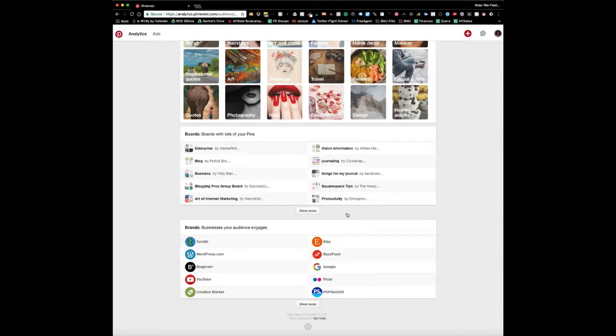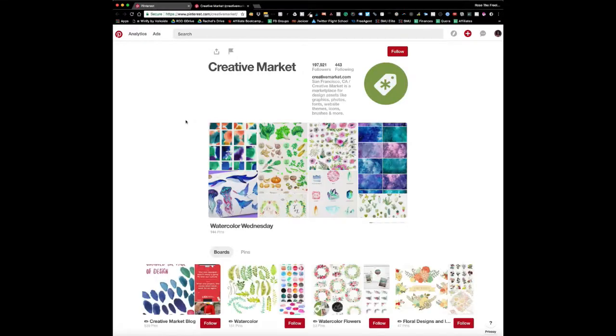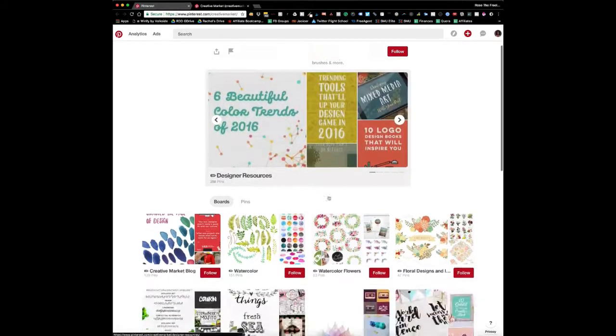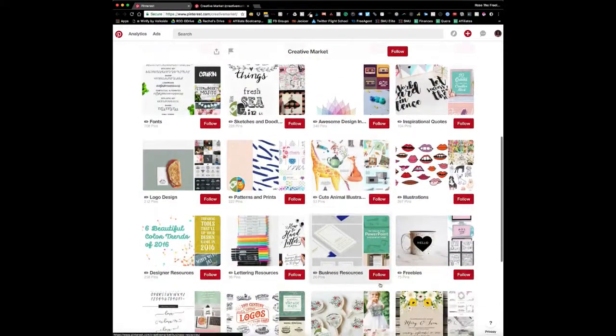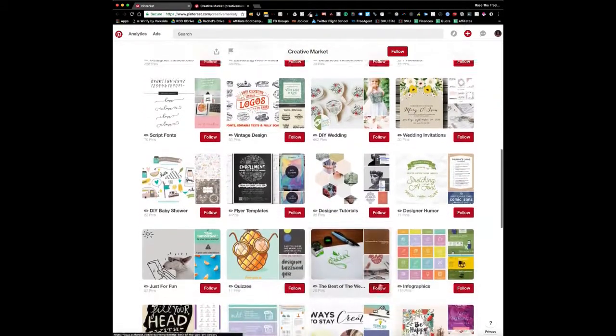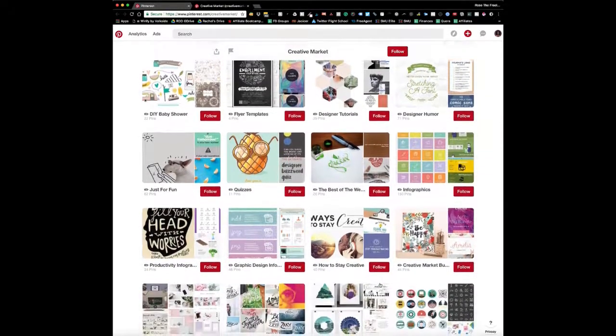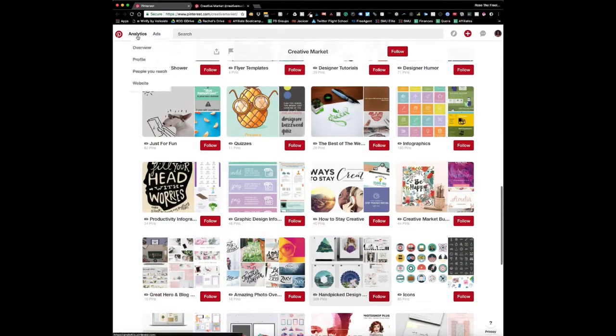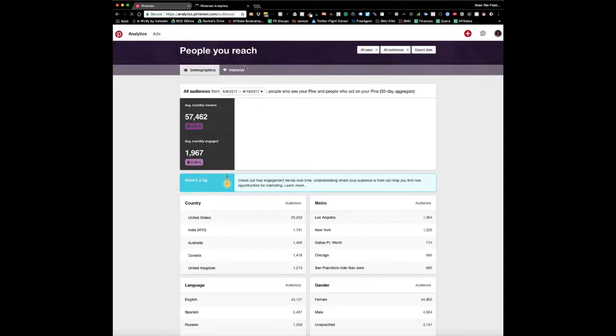You also get a good indication of the type of businesses that your audience engages with. It's a good idea to have a look at their content on these websites, because you can have an idea of the type of content you can be creating for your Pinterest profile to ensure that you get more engagement. So sometimes I just click on them and have a look at the type of content that they're sharing, and I see if any of it relates to my business, and I pin it onto my profile. Okay, so that is more or less the people that I reach.